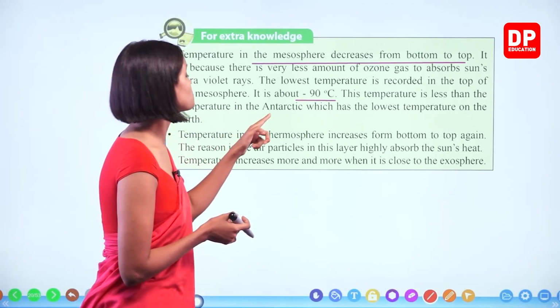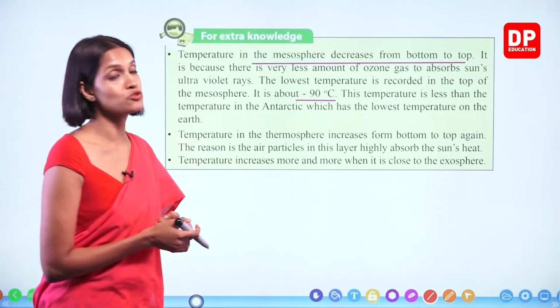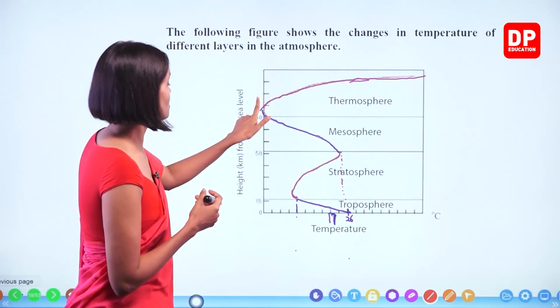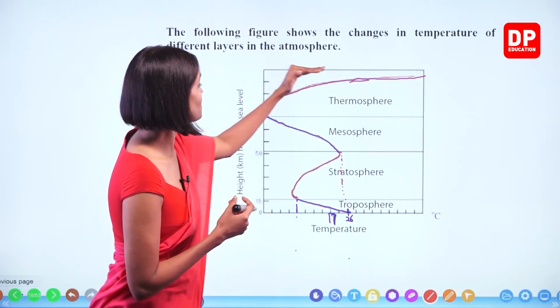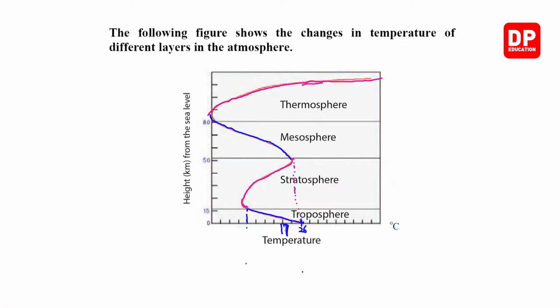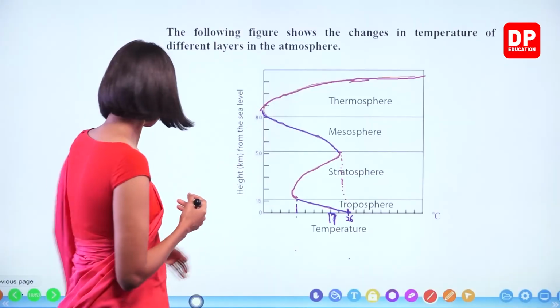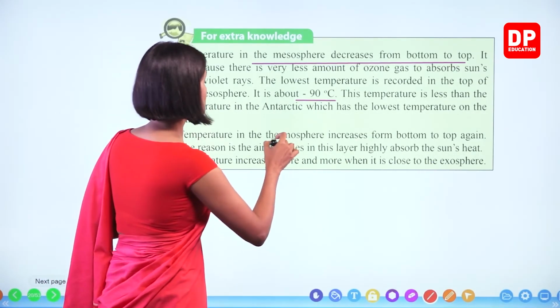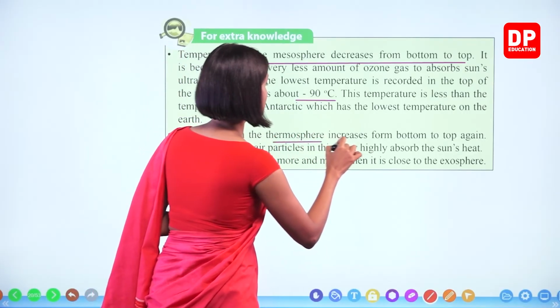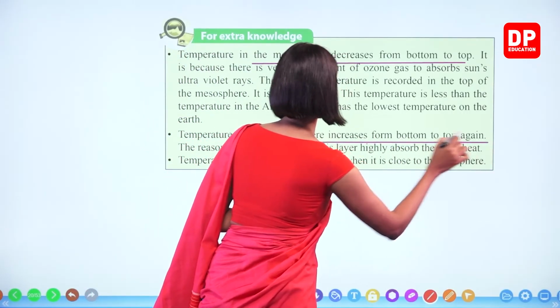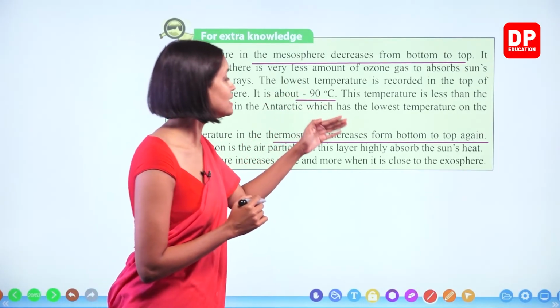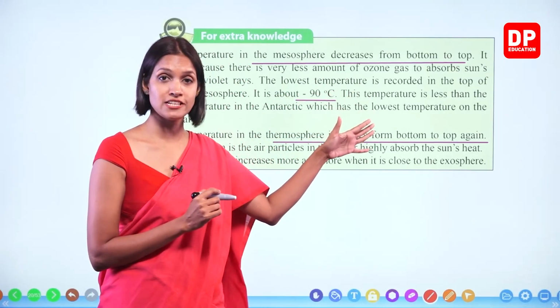Temperature in the thermosphere increases from bottom to top again. You all remember this one. The reason is the air particles in this layer highly absorb the sun's heat.